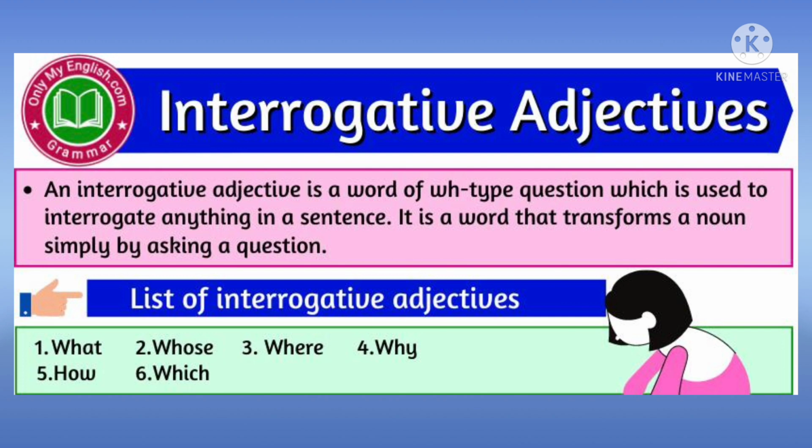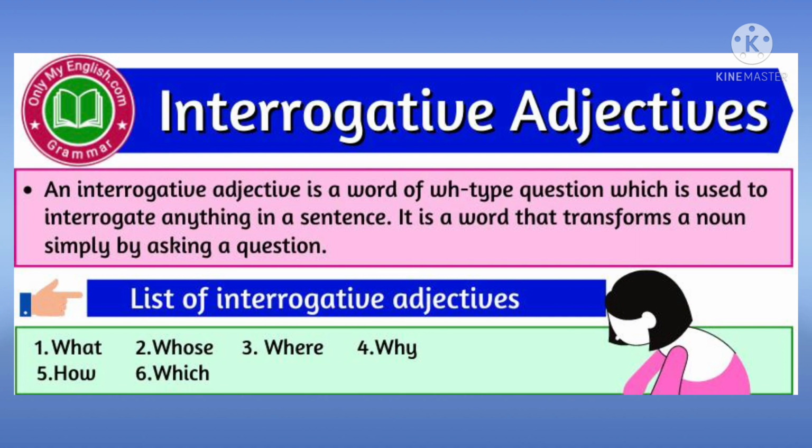WH type, you can see the list of interrogative adjectives: what, whose, where, why, how, which. So when which is coming, after which there will be a noun. Clear? Because it is an adjective, and an adjective qualifies a noun or a pronoun.